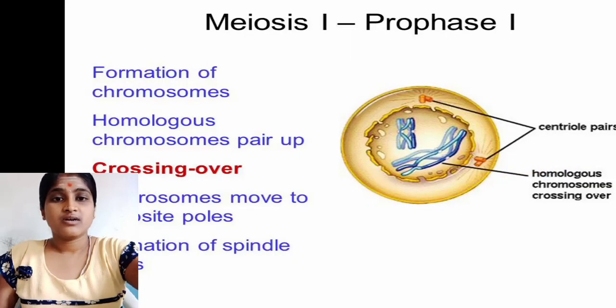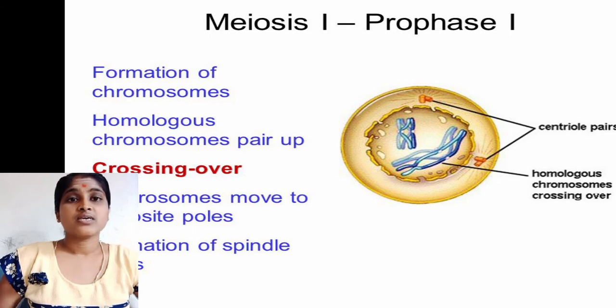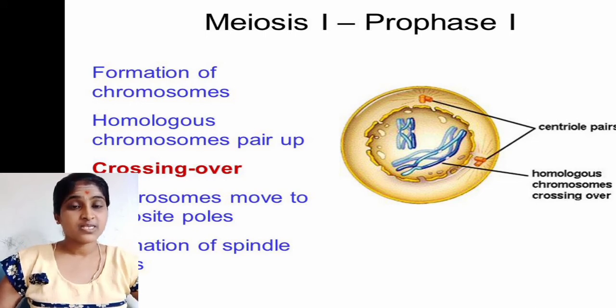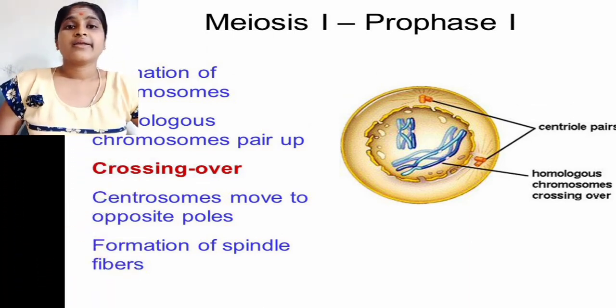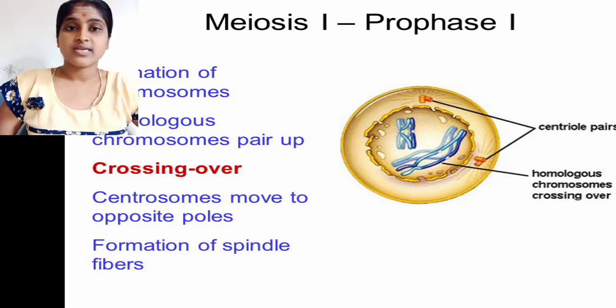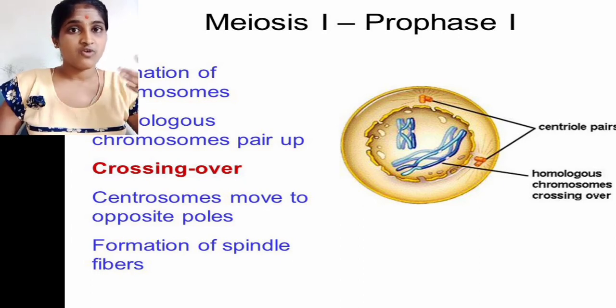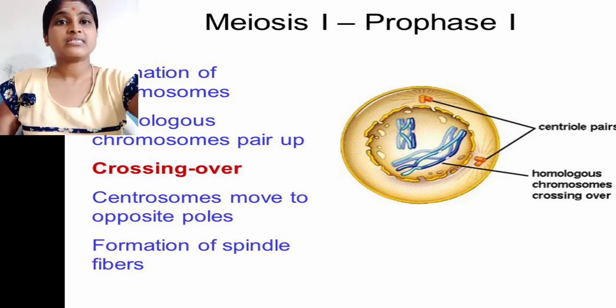Here, what changes did we see in prophase first? Formation of chromosomes changes, and homologous chromosomes are paired up, that we call synapsis. Crossing over we see here, and centrosomes move to opposite poles. When the cell divides, centrioles move to opposite poles. Formation of spindle fibers we see in the last stage, diakinesis.